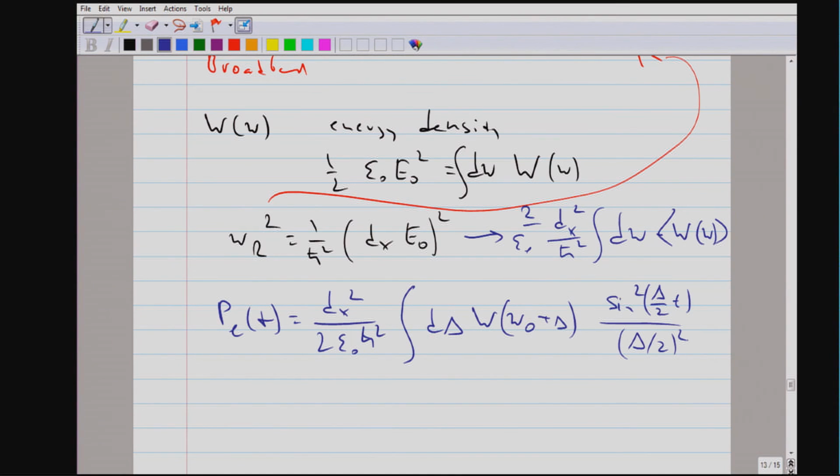This is nothing else than taking our perturbative Rabi oscillation formula, which is coherent physics, and integrating over many modes.